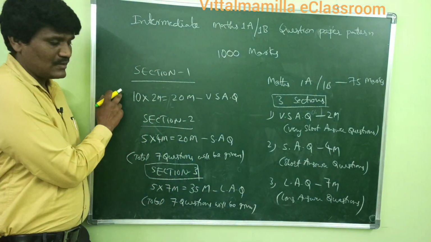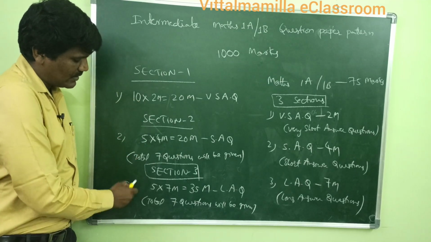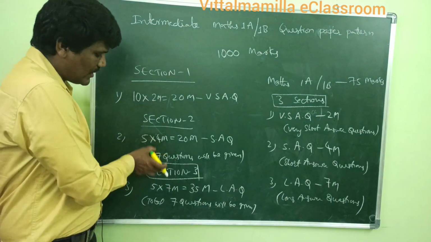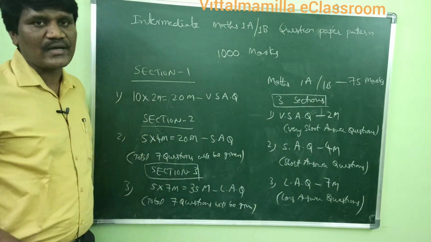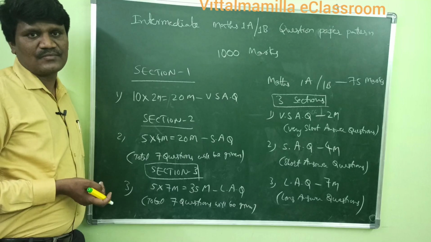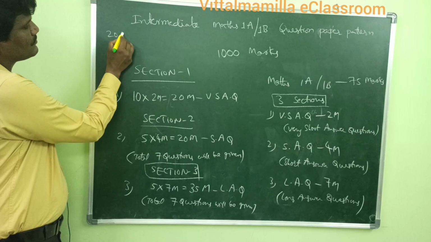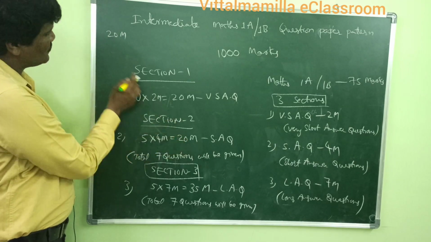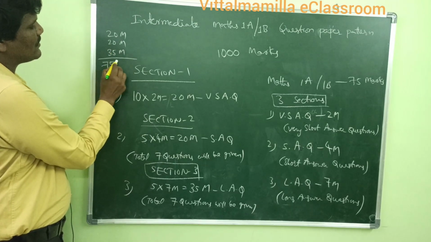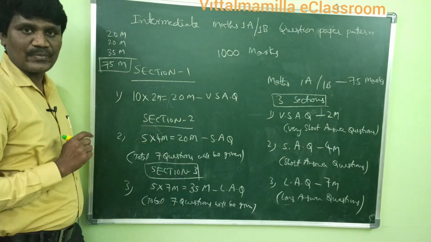So in the first section you should answer 10, in the second you should answer 5, and in the third you should answer 5. So in total 20 questions you should answer, with 2 choices in the second and 2 choices in the third. So 20 marks in the first, 20 in the second, and 35 in the third. So total is 75 marks you have to attempt.